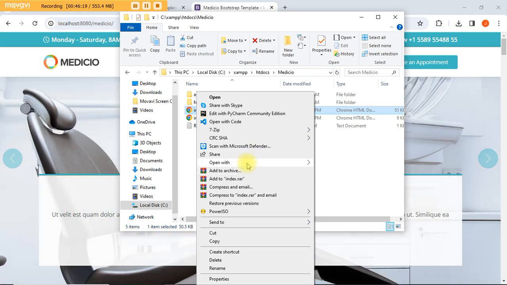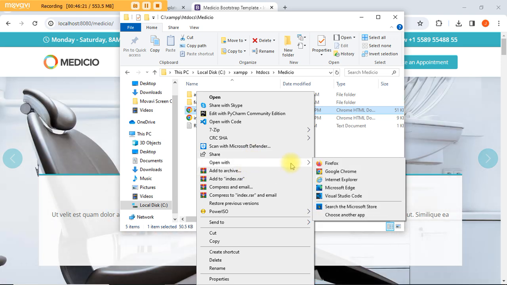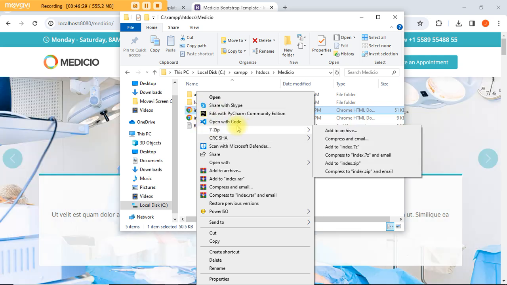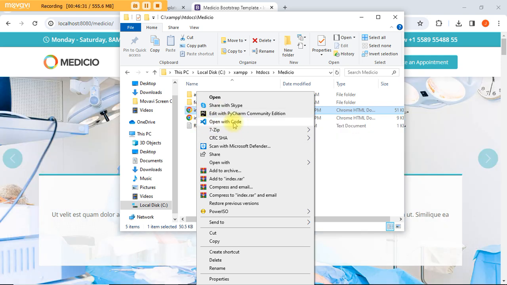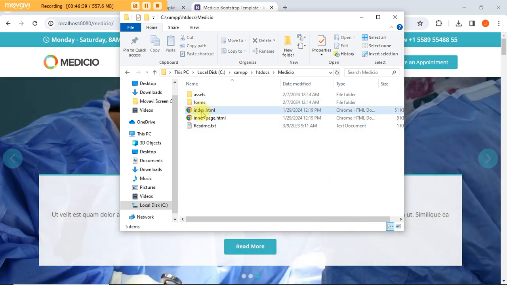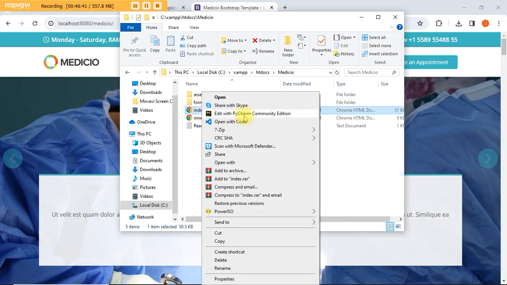Okay, when I do open with, you can use anything, even Notepad, but it's easier for a lot of people if they use an IDE, that's a development environment. So I'm going to use Code. I'll right click on the index and go to open with Code.